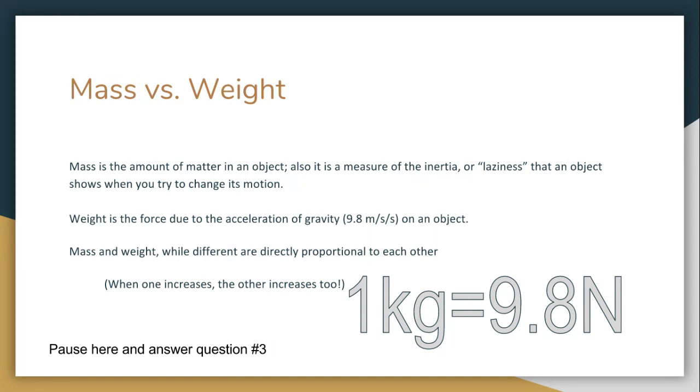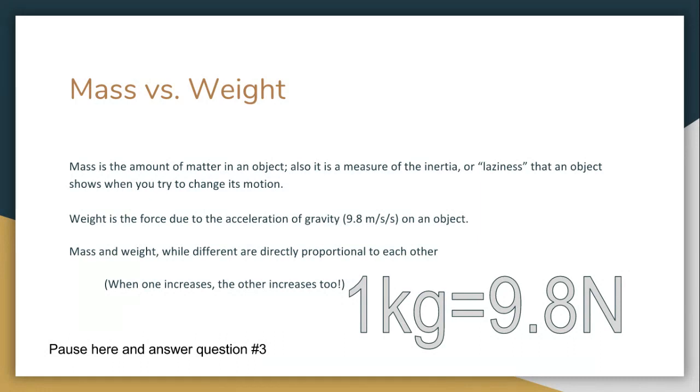The difference between mass and weight: mass is the amount of matter in an object. It's also a measure of its inertia, or laziness, that an object shows when you try to change its motion. Weight is the force on an object due to the acceleration of gravity. You'll definitely want to note that the acceleration due to gravity is 9.8 meters per second per second. That'll come in handy as you work through some problems.